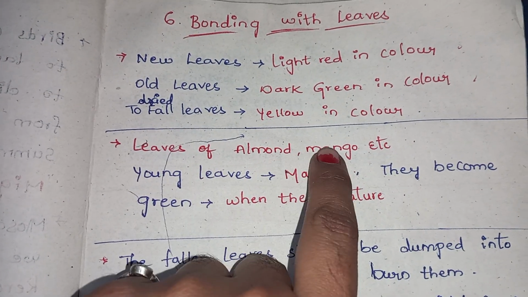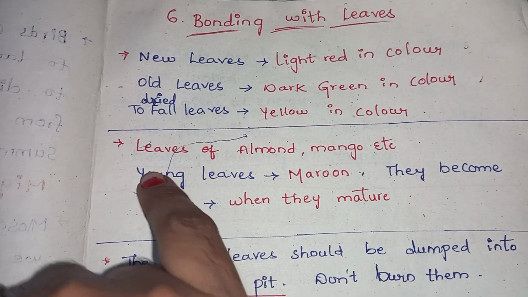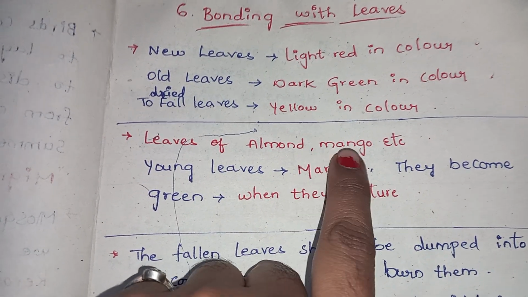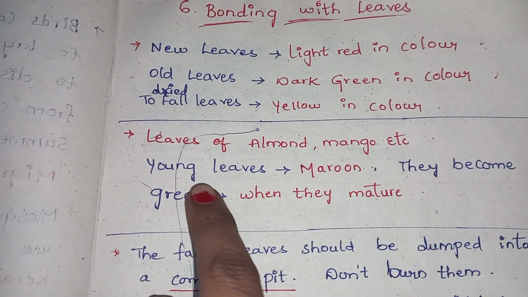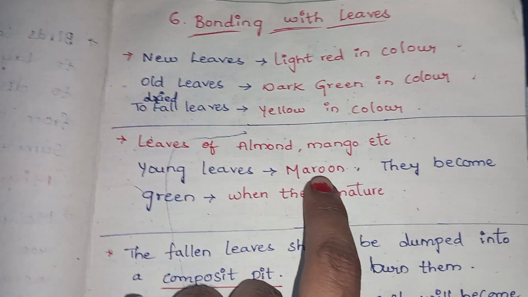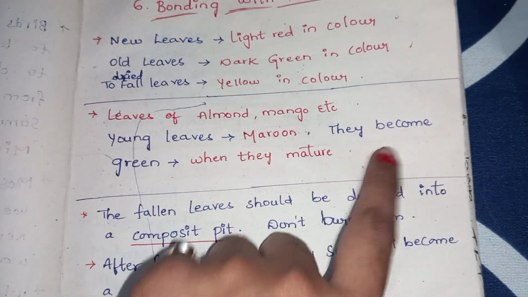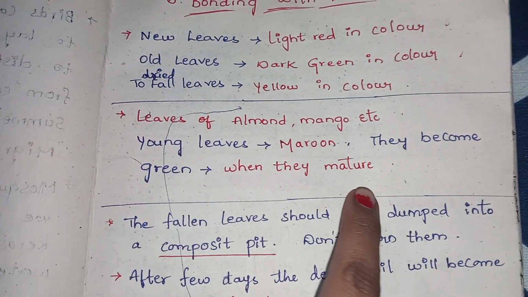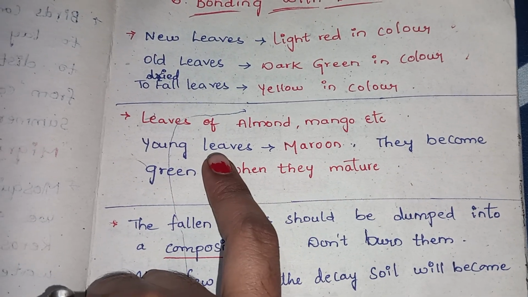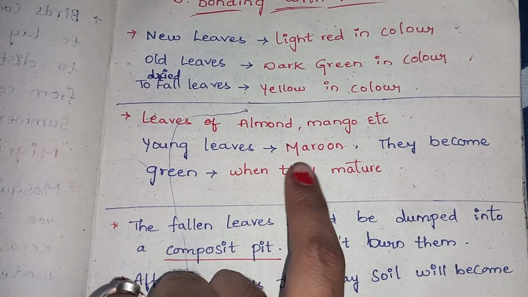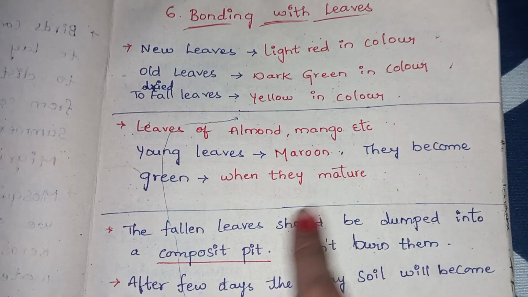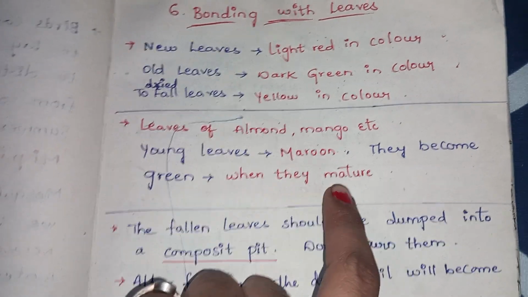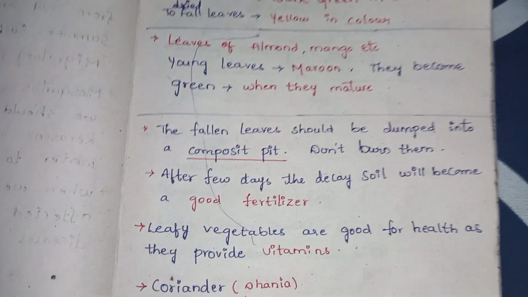Leaves of almond, mango, etc. When they are young leaves, they are maroon, and they become green when they mature.